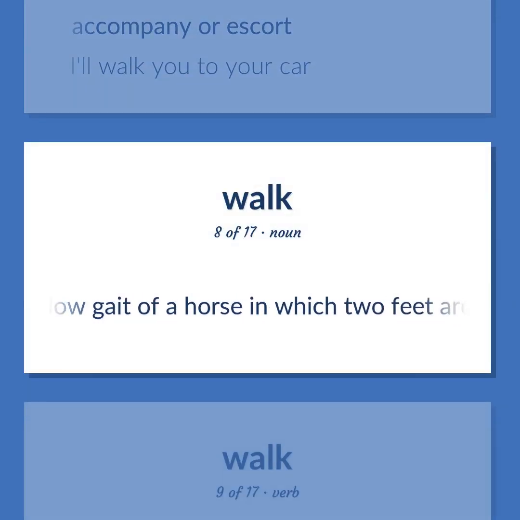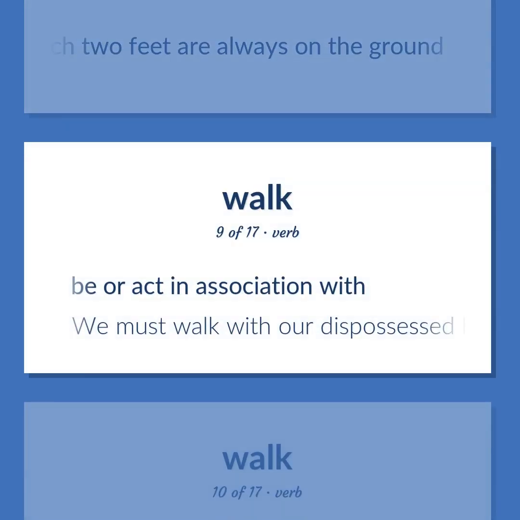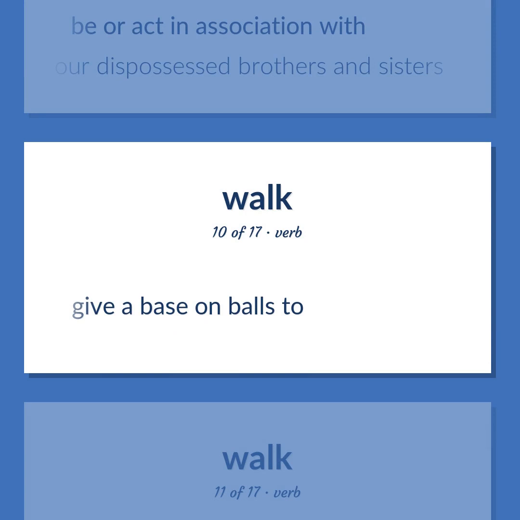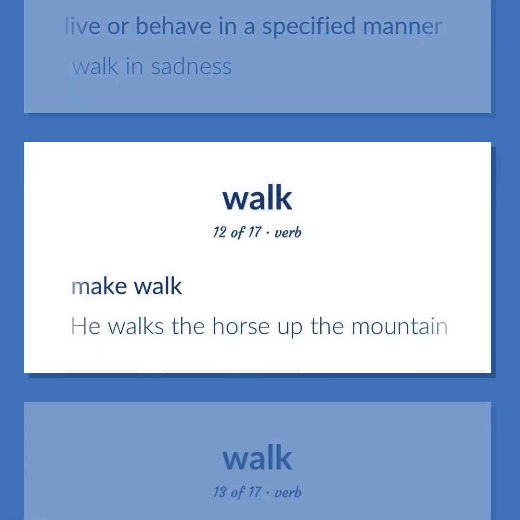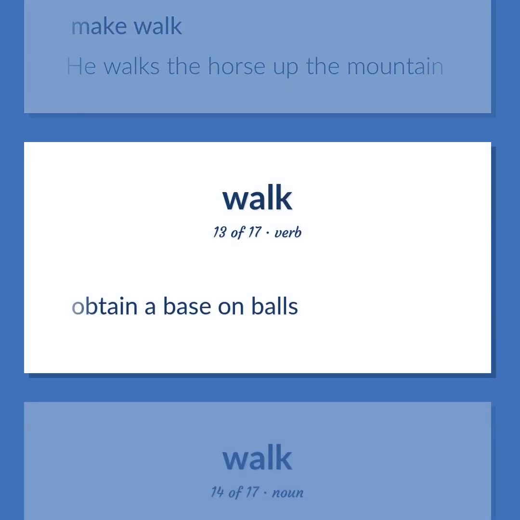A slow gait of a horse in which 2 feet are always on the ground. Be or act in association with. We must walk with our dispossessed brothers and sisters. Give a base on balls to. Live or behave in a specified manner. Walk in sadness. Make walk. He walks the horse up the mountain. Obtain a base on balls.